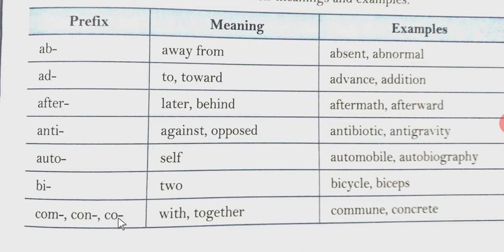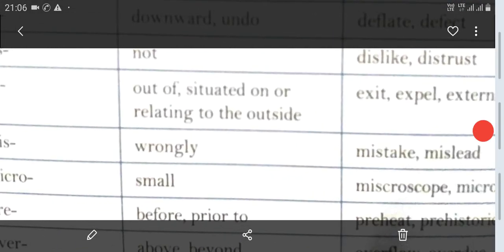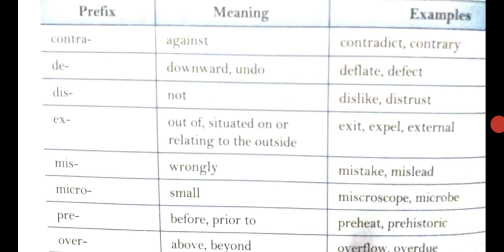Com, con, co, with, together: commune, consent, concrete. So these are the prefix, the meaning, and the example. Let's see the other part. Again you can see prefix, meaning, example.